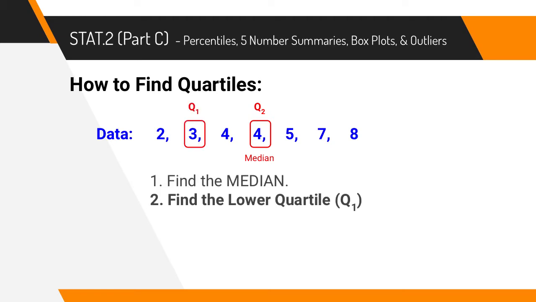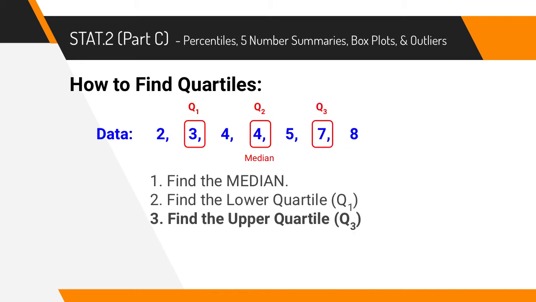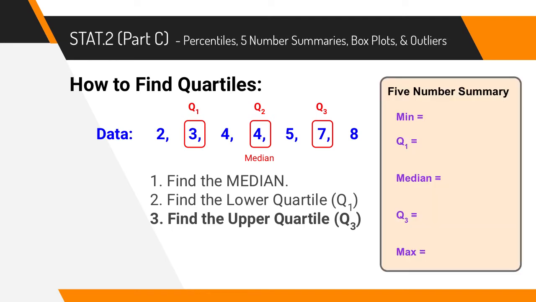So the lower quartile is 3. That's what's in the middle. Now we're going to try to figure out the upper quartile. To figure out the upper quartile, we're just going to look at the upper half of the data. So we're just going to look at the 5, 7, and 8, and we're going to try to find the middle of that. So our upper quartile, or Q3, is going to be 7 for this data.